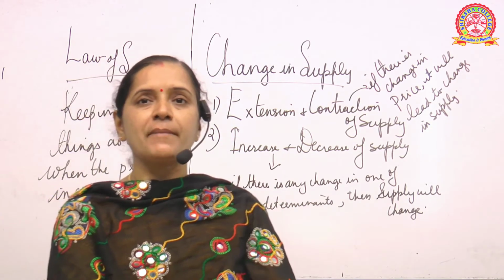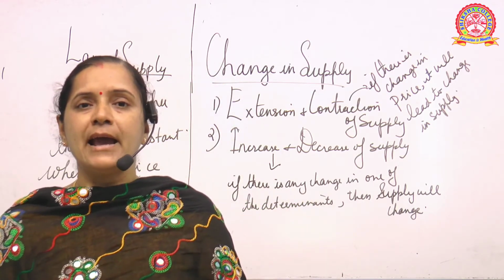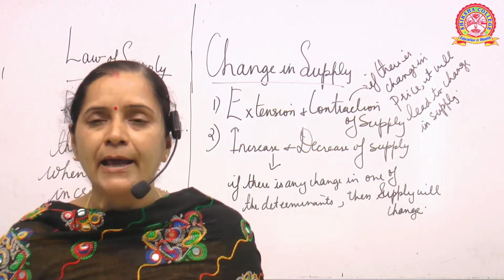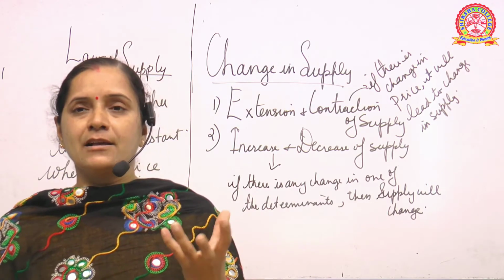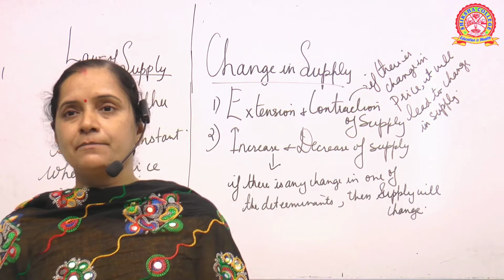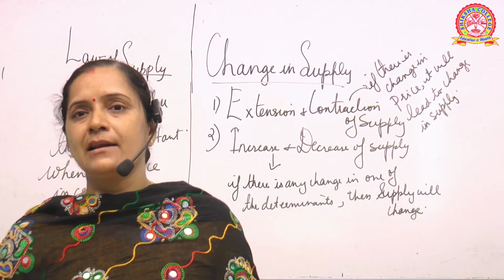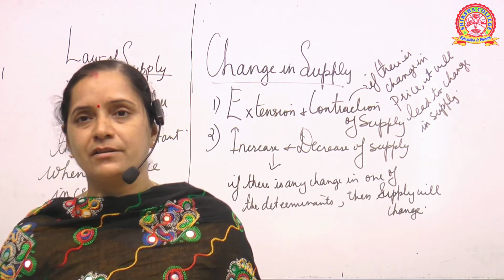So sometimes what may happen, there may be an extension or more supply when the prices go high, and sometimes the supply may contract. Contract means it may curve down, means slow down, when the prices are less. That is the extension and contraction.